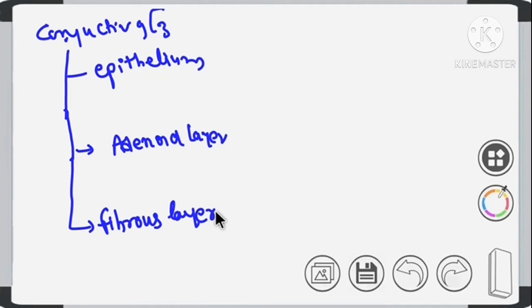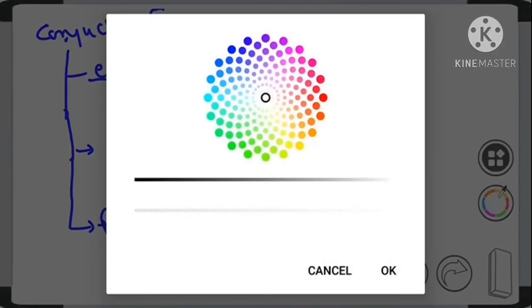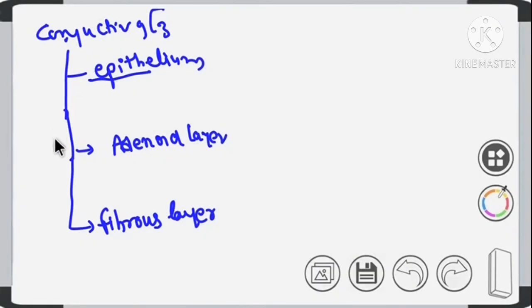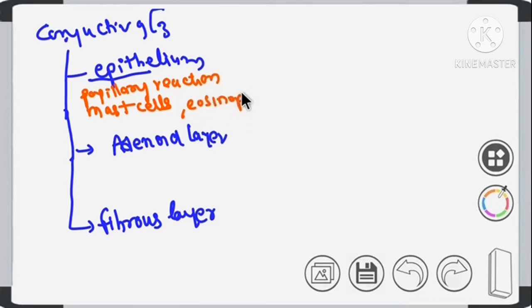What are the changes that take place in these layers? In the epithelium, we'll see a papillary reaction, and we'll also see infiltration of mast cells and eosinophils. Clear?